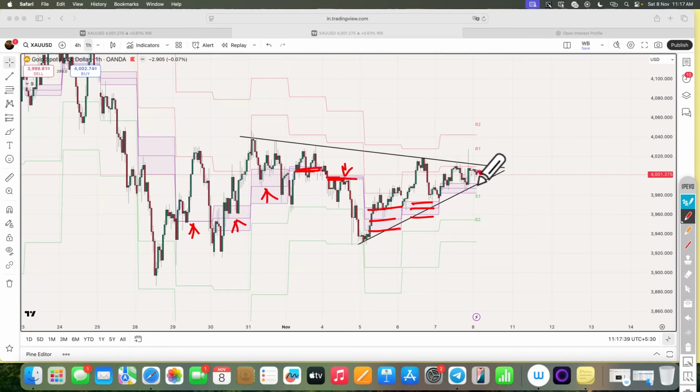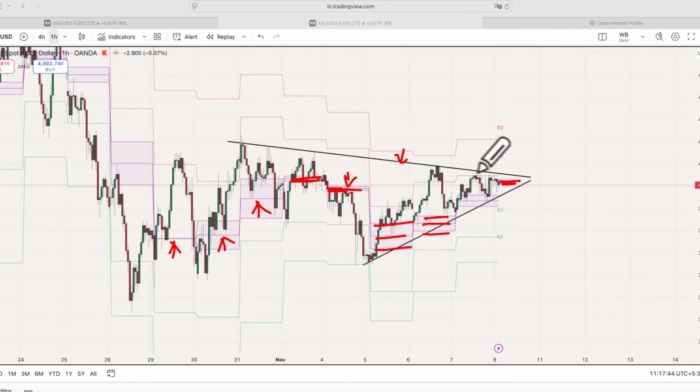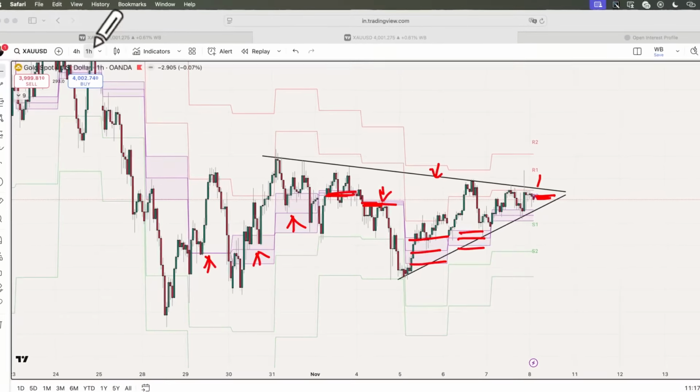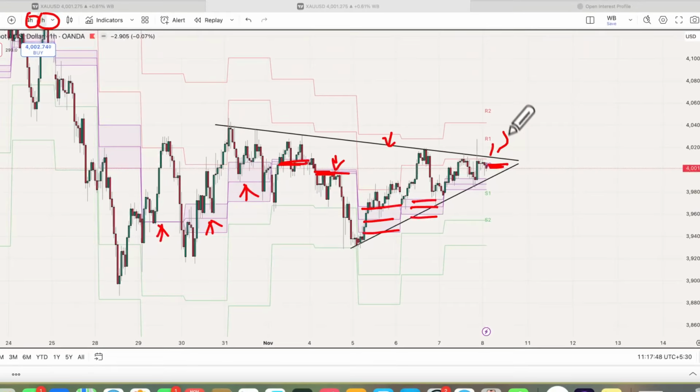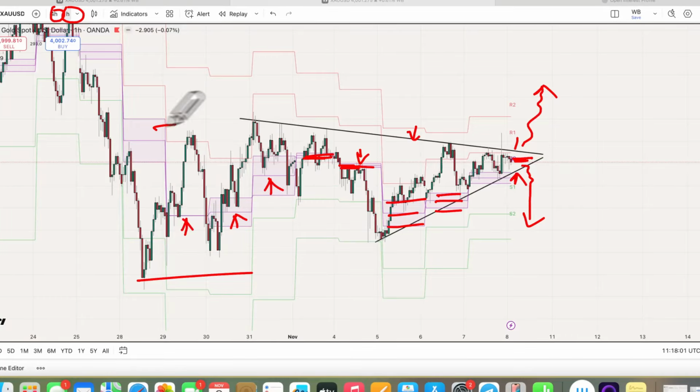So yes, price can make a move into the higher. All we need is a breakout from this trend line and a close on the lower time frame, 1 hour or 4 hour, then we can see the higher level. On the lower side, this trend line is acting as support. Price should not break down, and if it breaks down, then we can expect more decline or consolidation in this range.